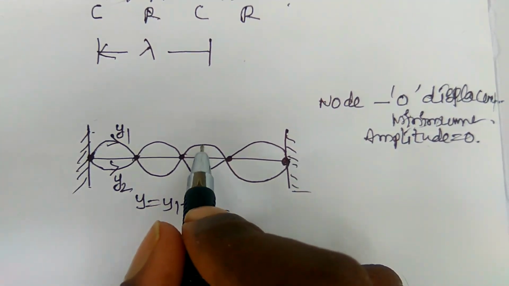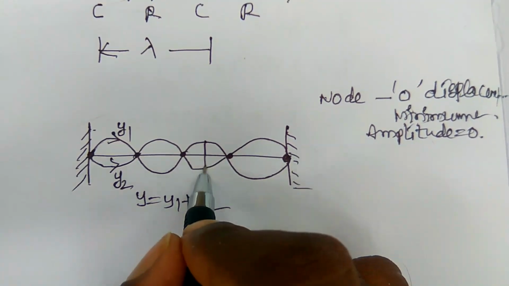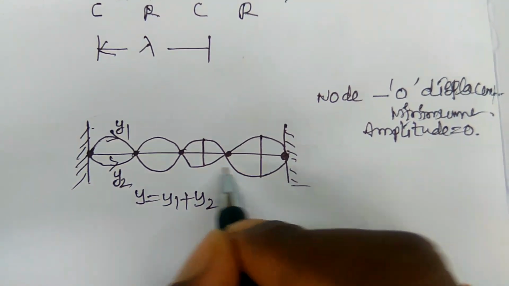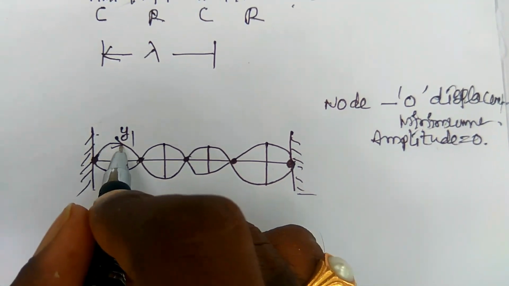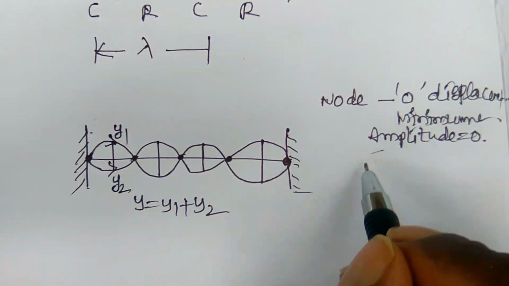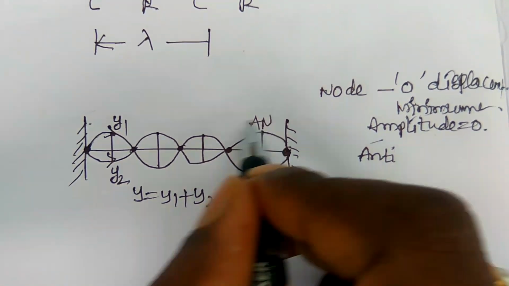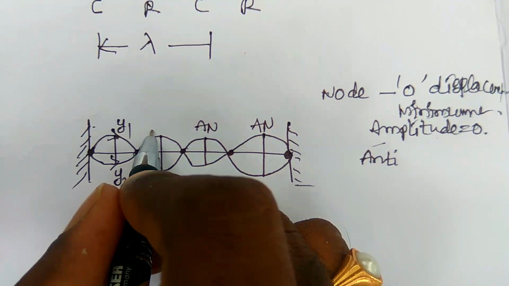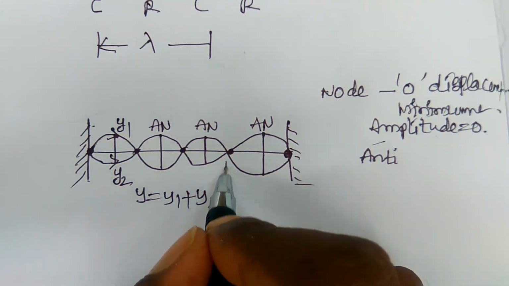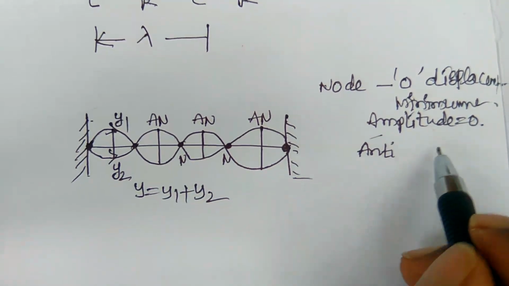These are the nodes. The points with maximum amplitude, the maximum displacement of the particles, are known as antinodes. So this can be written as antinode, antinode, antinode, and this is the node and this is the node.